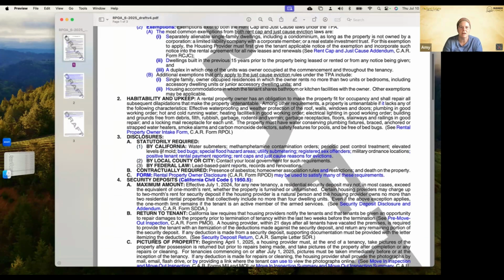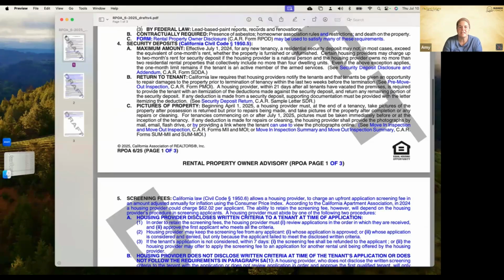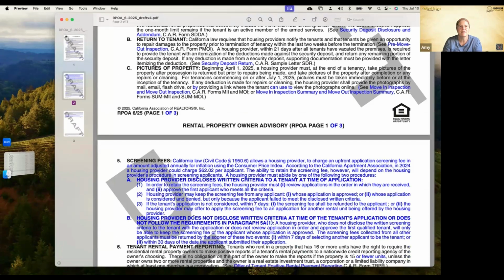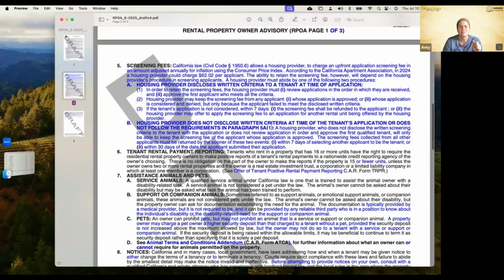Here are disclosures that are required as part of being a landlord, security deposits, maximum amount, how to return it to the tenant, pictures of property, screening fees. Okay, they've updated this. This actually isn't a new form. This is an existing form, I believe, that they just did updates to. Don't ask me why they're blue, though. Tenant rental payment reporting, assistance animals and pets. So this just kind of goes over it.